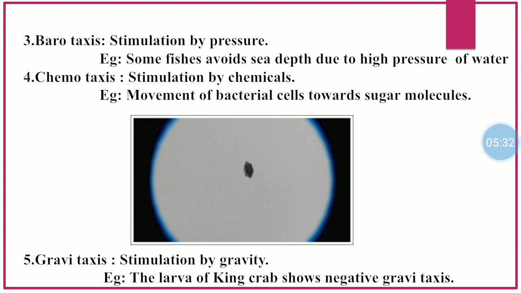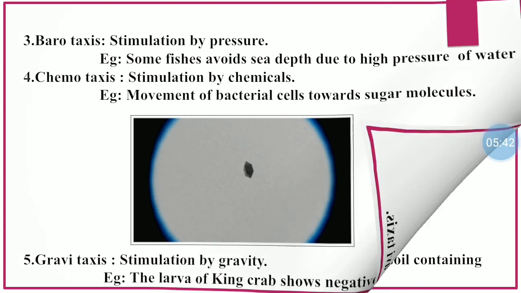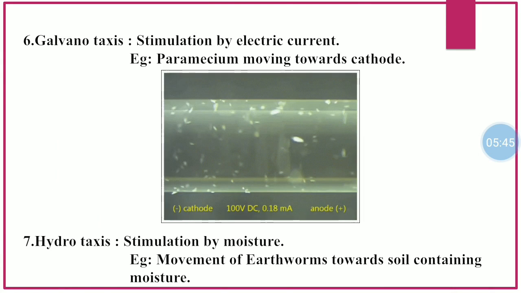Number 5 is gravitaxis. Gravitaxis is defined as the stimulation by gravity. As for example, larva of king crab shows negative gravitaxis. Number 6 is galvanotaxis. Galvanotaxis is defined as the stimulation by electric current. As for example, in the following figure you can see paramecium moving towards cathode. Number 7 is hydrotaxis. Hydrotaxis is defined as the stimulation by moisture. As for example, earthworm moves towards soil containing moisture.